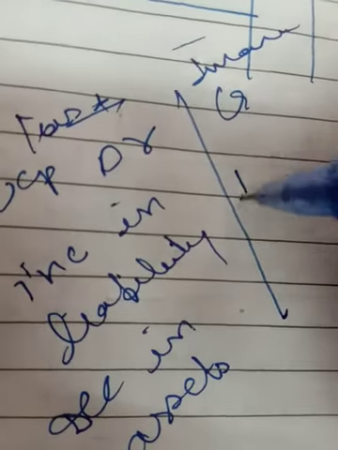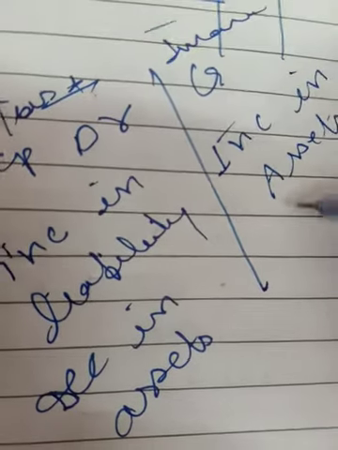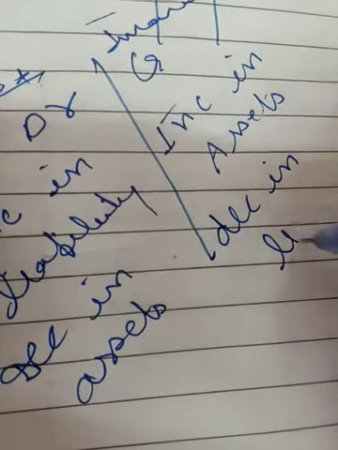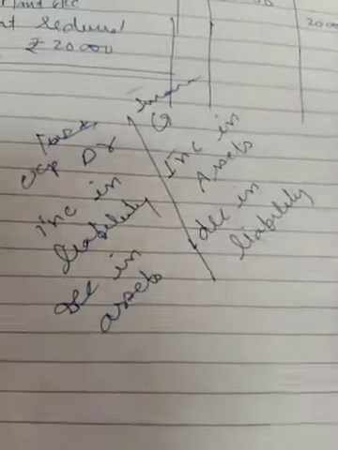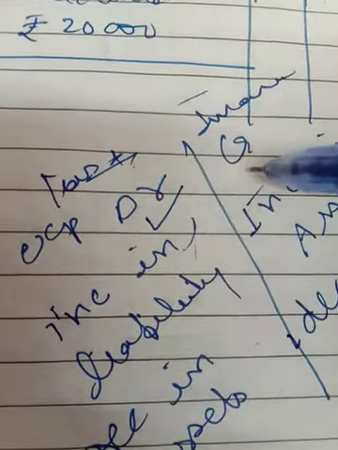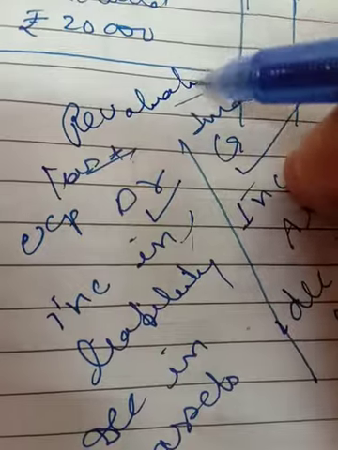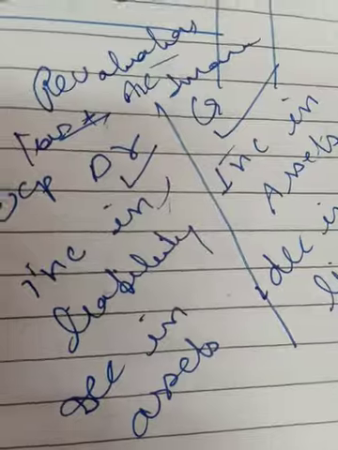And here credit means income and gain, that means increase in assets will go this side. And in the case of liability, decrease in liability is the gain, that will go credit side in this way. Okay? So you have to pass entry in this way, and posting you can do in this way, or you know what is to be shown on the debit side and credit side of the revaluation account. So this is about the revaluation account. Why do we make a revaluation account? Because there is a reconstitution of the partnership firm, as one partner is retiring in this case.